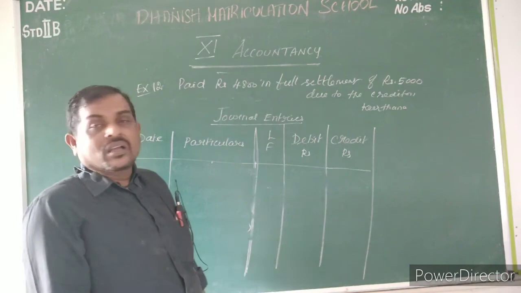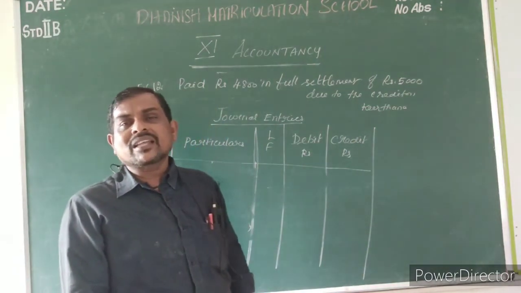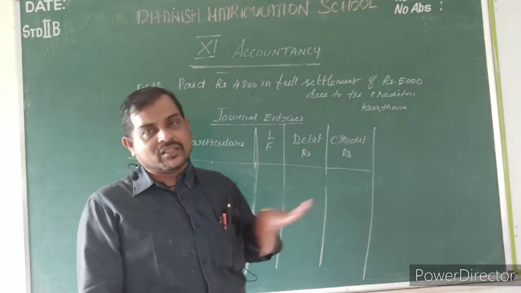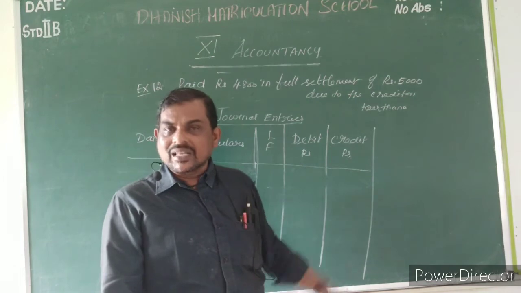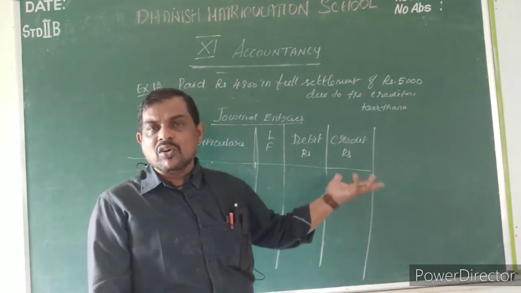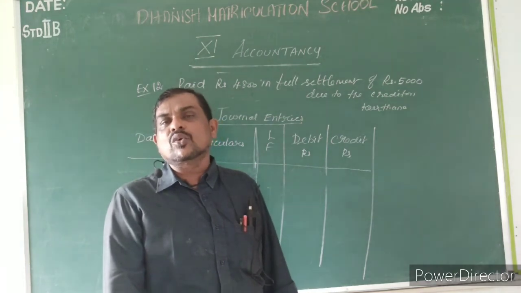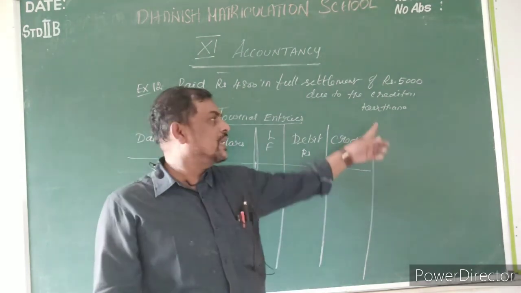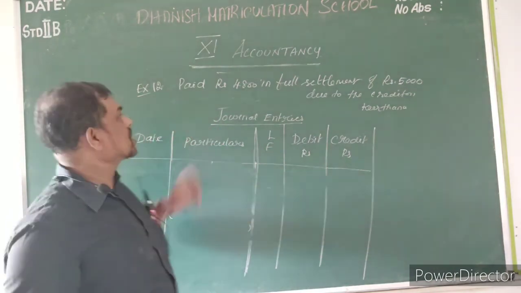Now I am paying only 4,800 to Kirtana, but Kirtana is accepting it as paid for 5,000 because of full settlement. Kirtana is the receiver when I pay the amount. The personal account rule is: debit the receiver. So Kirtana is debited and cash is credited.